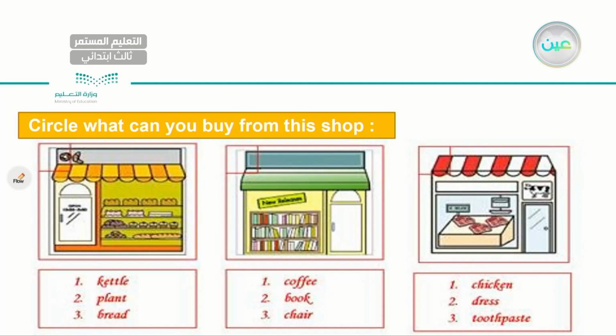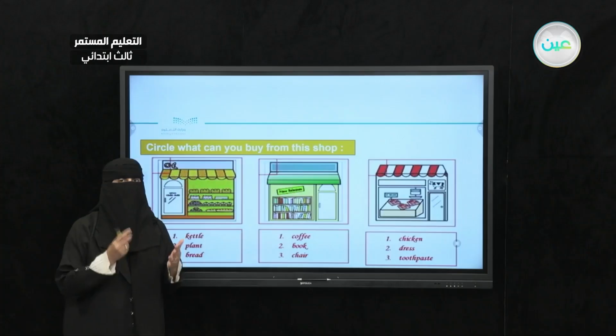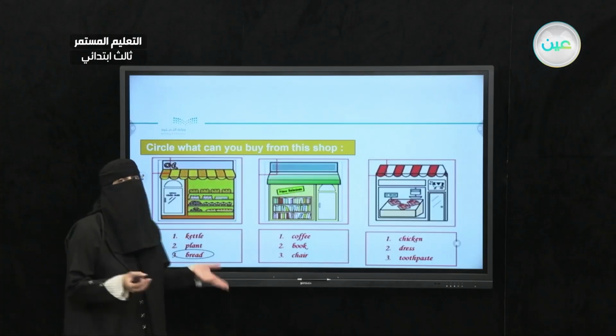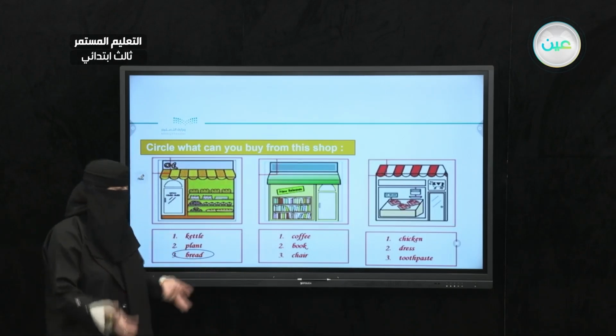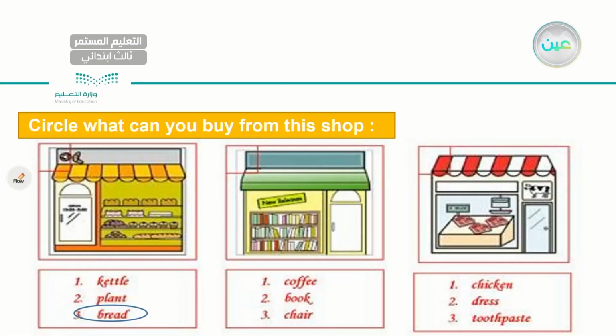Can we get, number one, a kettle? Number two, plant? Number three, bread. What do you think? What can we get from a bakery? Of course, we can get bread, donuts, cookies. Very good. The next one, I have a bookstore. What can you get from a bookstore? What can you buy from a bookstore? Number 1, coffee. Number 2, book. Number 3, chair. The answer is, of course, book. Very good. Books, magazines, notebooks.